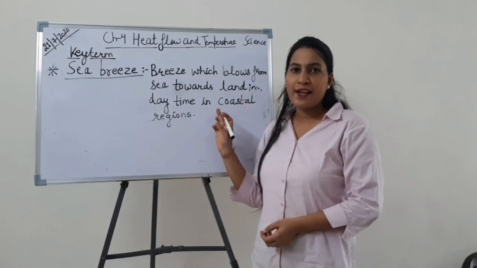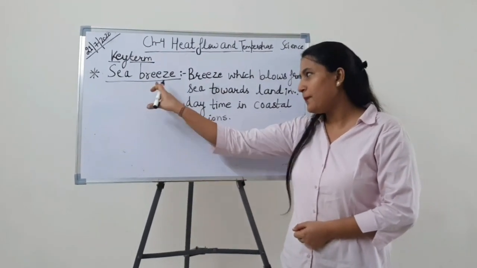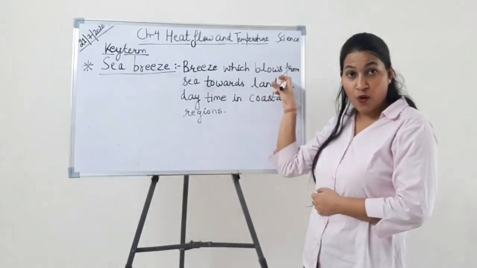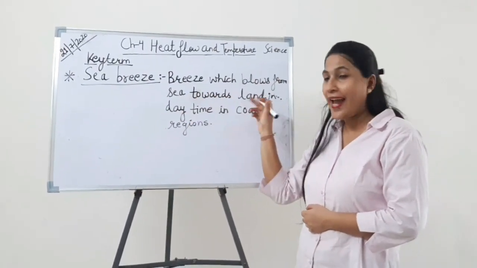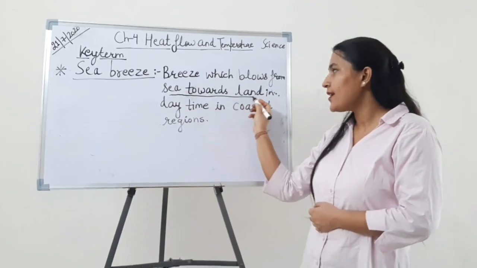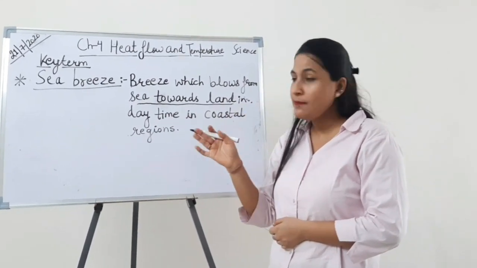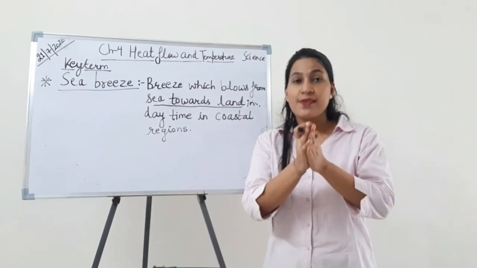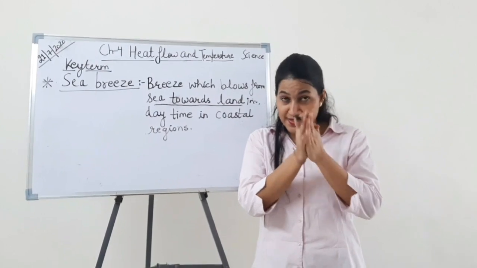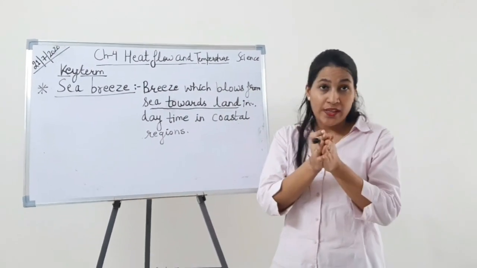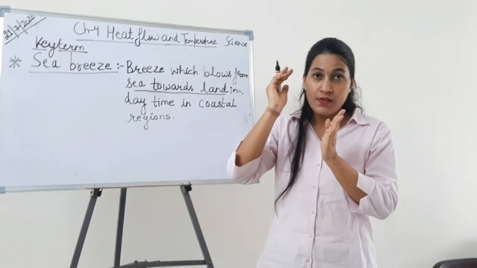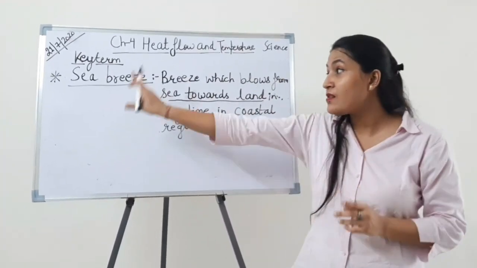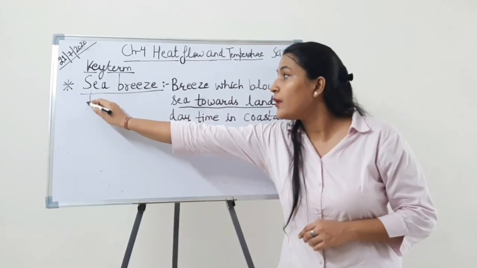Students, as you can see, I have written a key term on the board: sea breeze. What is sea breeze? The breeze which blows from sea towards land in daytime, in coastal regions, is called sea breeze. So students, sea breeze means the breeze which is blowing from sea to land. Its direction is from sea to land, and this sea breeze occurs during